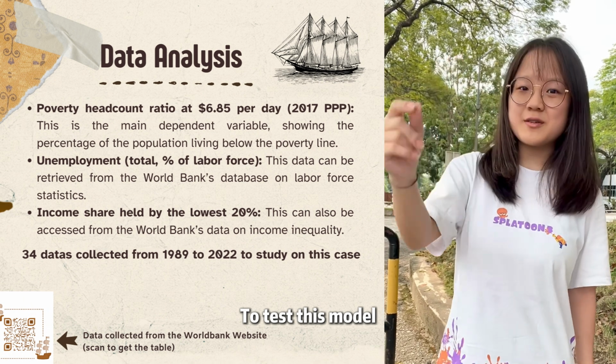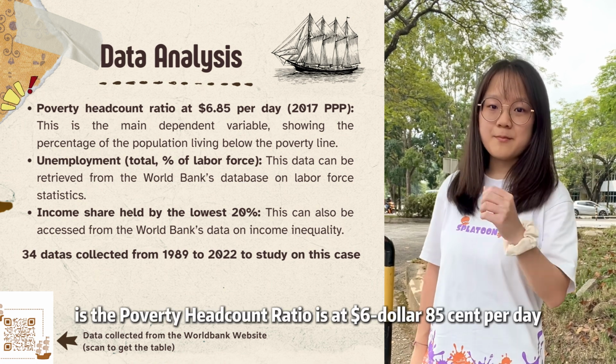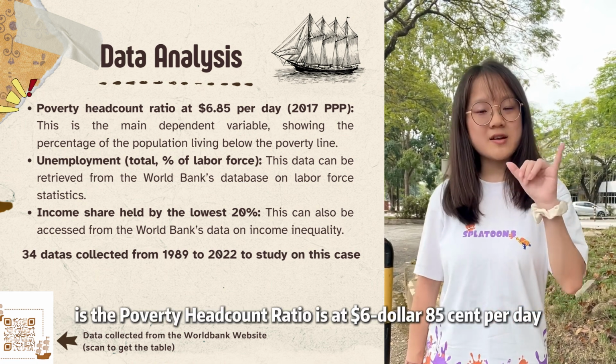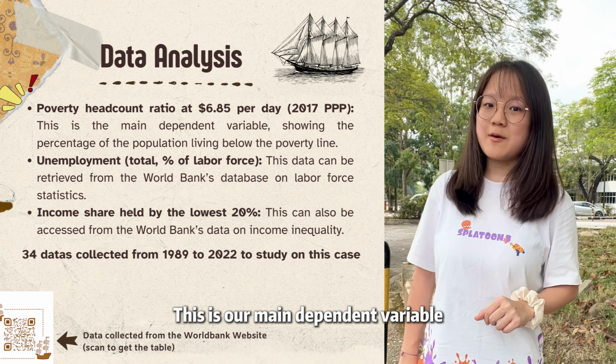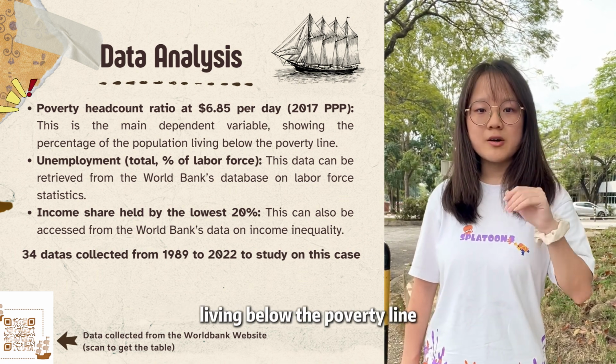To test this model, we use data collected from the World Bank between 1989 to 2022. Firstly, the poverty headcount ratio at $6.85 per day. This is our main dependent variable representing the percentage of people living below the poverty line.